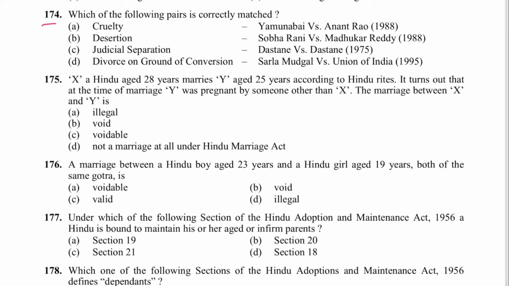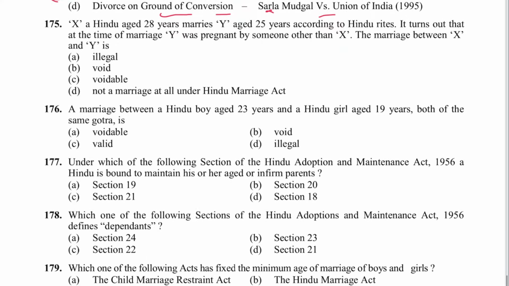Next 174. Which of the following pairs is correctly matched? Which case is on cruelty? Yamuna Bai case is not on cruelty. Desertion, Shobha Rani versus Madhukar Reddy, no. Judicial separation, Dastane versus Dastane. But at the end it was on divorce as well. Divorce on ground of conversion, Sarla Mudgal, no.